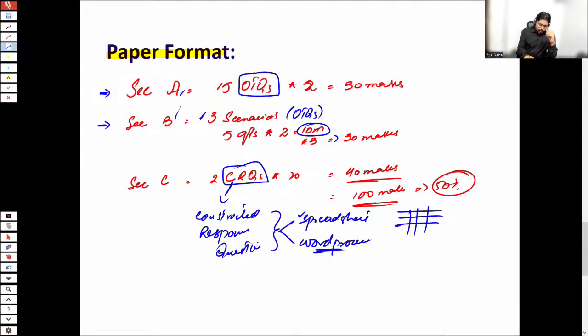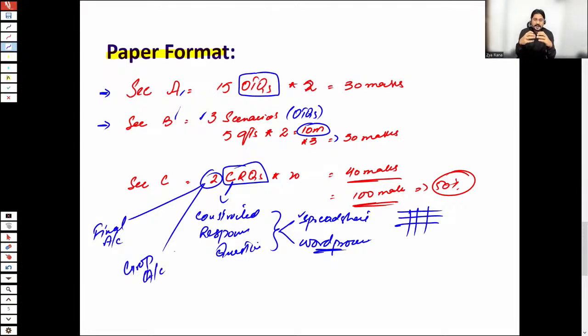For these 2 questions, I can tell you the relevant areas. Let's say this question may be from final accounts. Final accounts means a single company's accounts. Or this question can be asked from group accounts. Group accounts means when the accounts of a parent and its subsidiaries are prepared together. So that is termed as consolidation or the group accounts. So I can tell you the areas which are tested for Section C. That could be a final account question or a group account question.